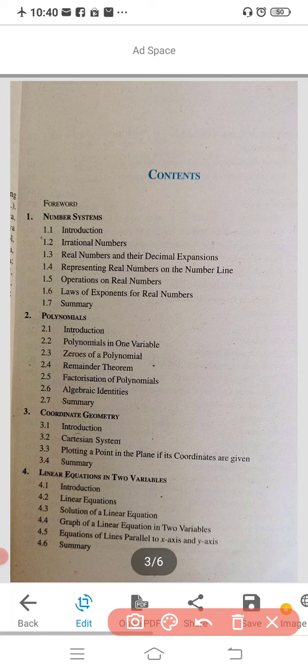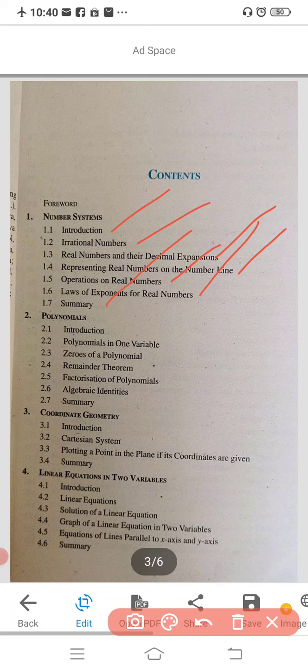This year in the number system you are going to study the introduction, irrational numbers, real numbers and their decimal expansions, representing real numbers on the number line, operations on real numbers, laws of exponents for real numbers, and lastly the summary.